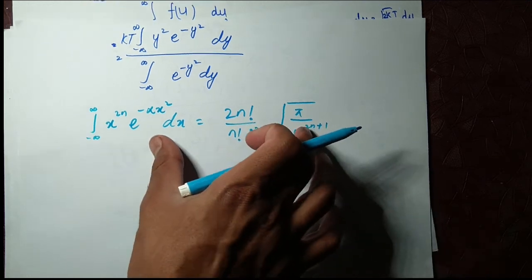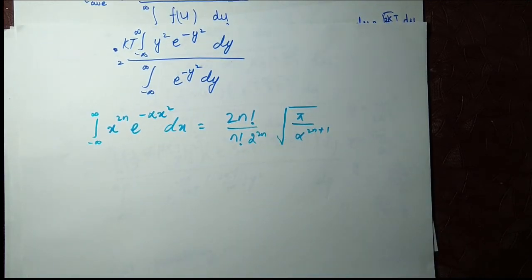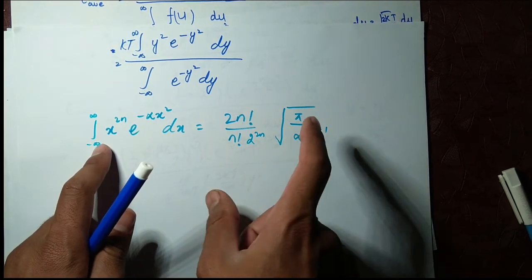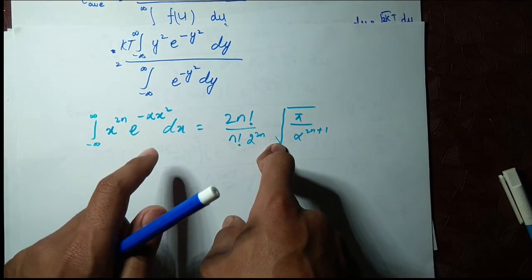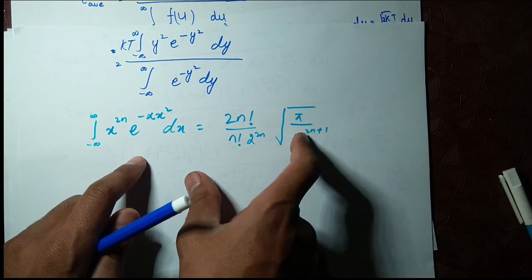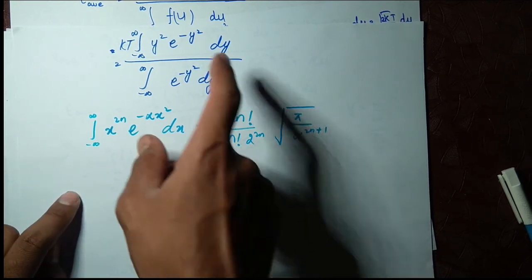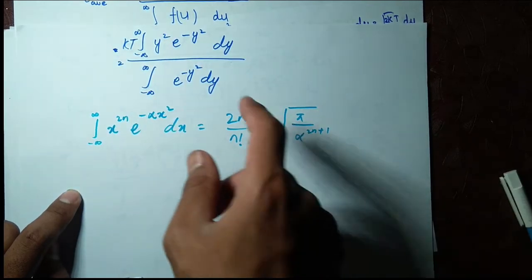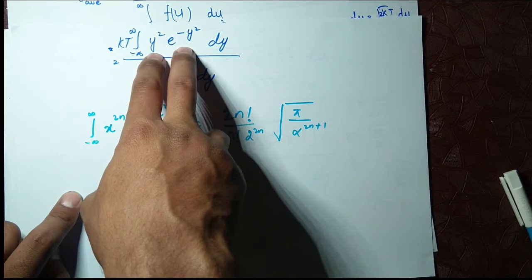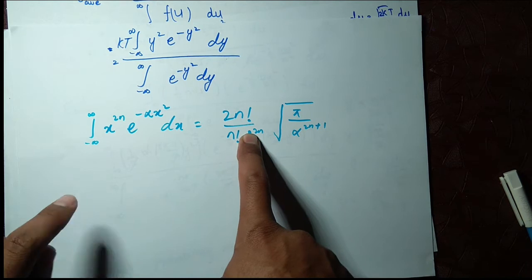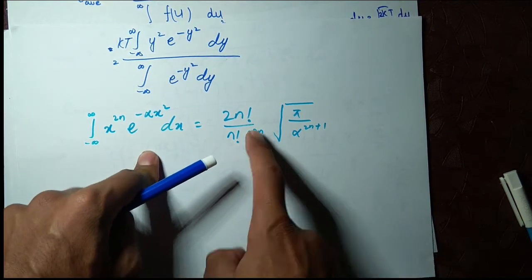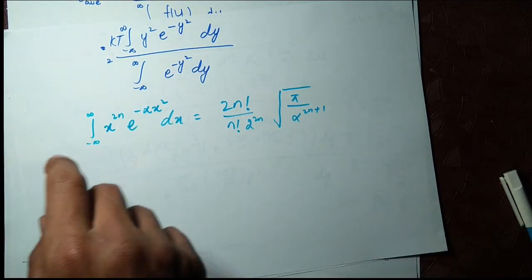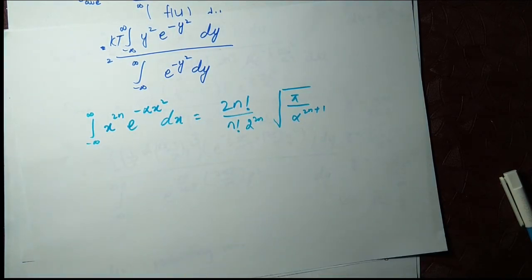This formula looks a little bit lengthy, but in quantum mechanics, when you are doing the normalization for a wave function, you have to integrate from minus infinity to positive infinity, and it will also make a form like this. This formula will help you so much there. It will be so beneficial for you in that case.